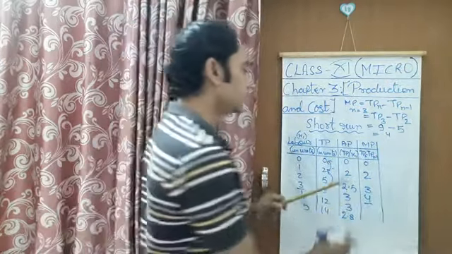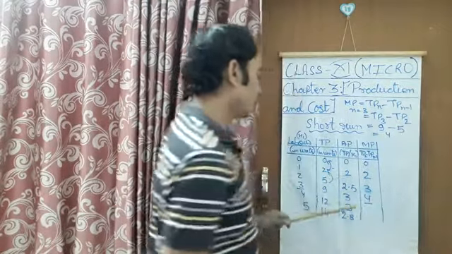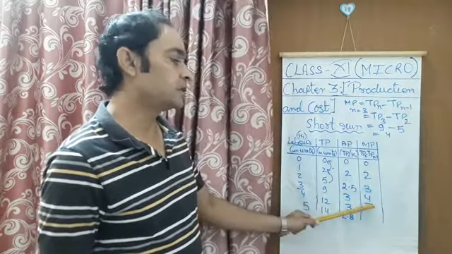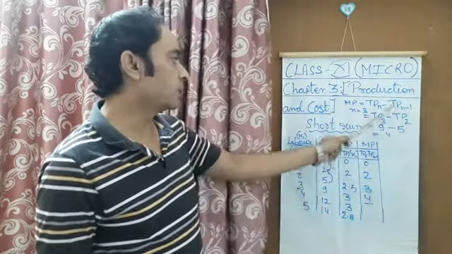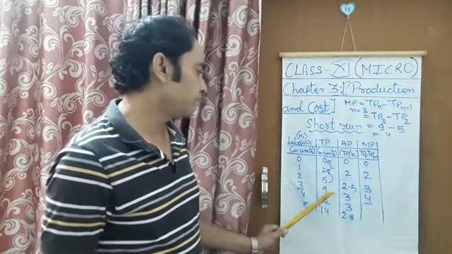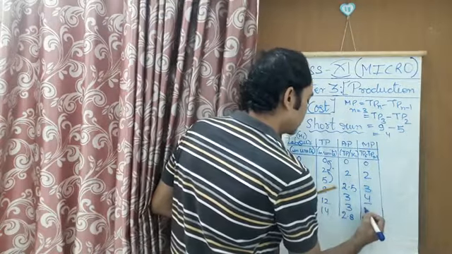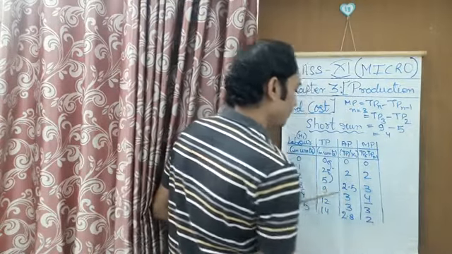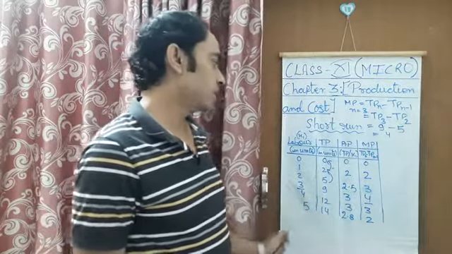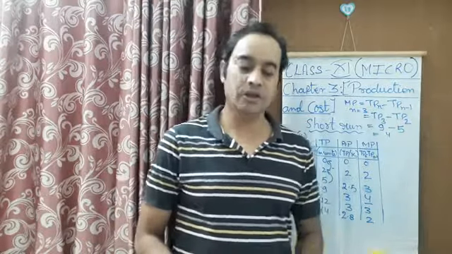And similarly, when I subtract 5 from 9, I get the answer 4. So you can see we have calculated the answer 4 here, and in this way also we get the same answer. After that, subtracting 9 from 12, we get 3, and then 2. So this is how we can calculate marginal product. Clear? From this, all 4 different concepts can be calculated.